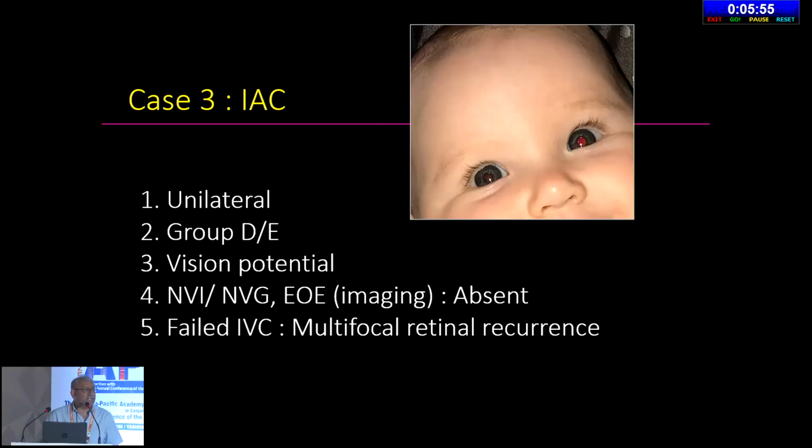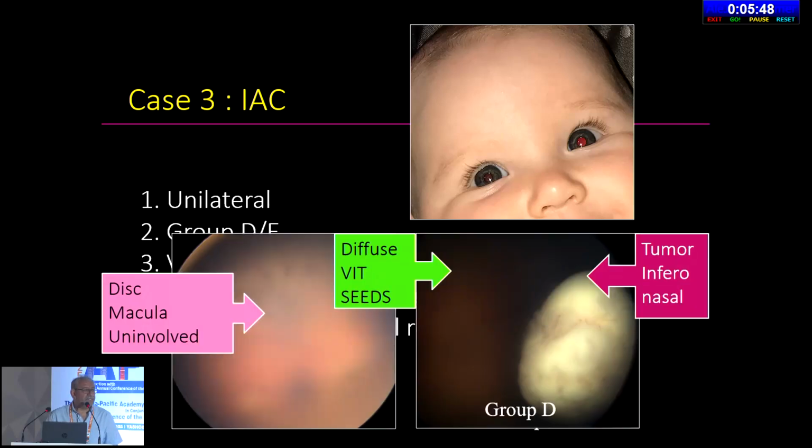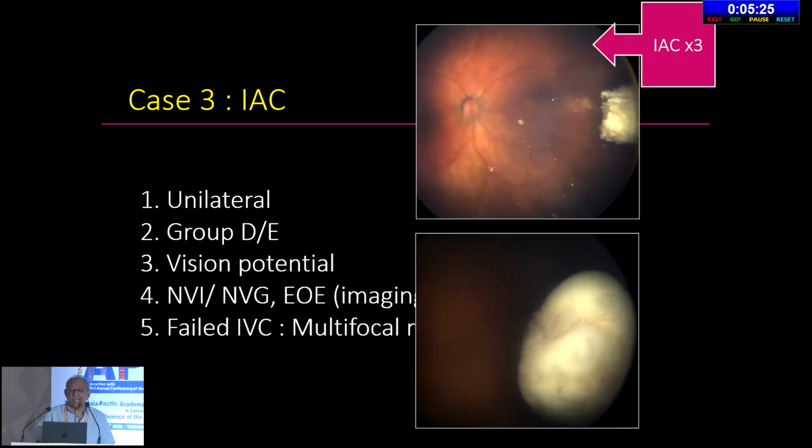But look at this patient, who has unilateral disease and has vision potential, because the tumor is inferior nasal, there's diffuse seeding across the macula, but the macula is not directly involved. The retina is normal under the seeds. It's a unilateral case, maybe a year or 2 years old, and there's some vision potential. We know in group D disease, with the data coming out of China in a randomized trial, that IAC is a superior primary treatment to IVC. So we chose IAC for this case, and the patient did very well.